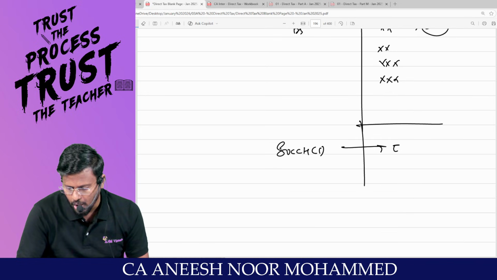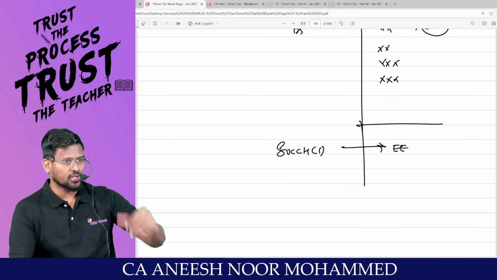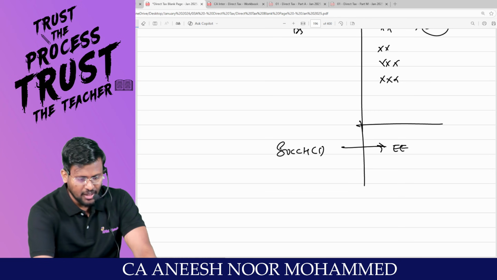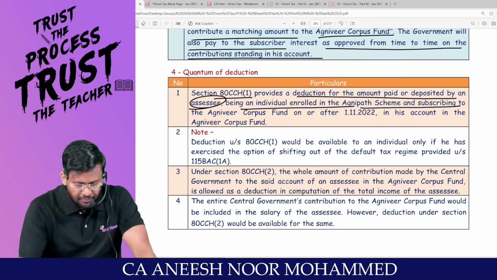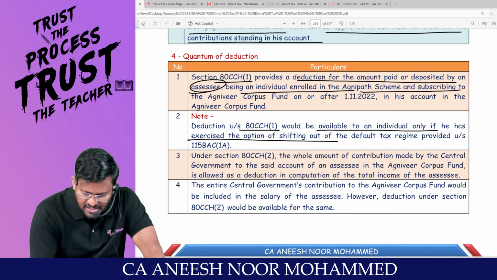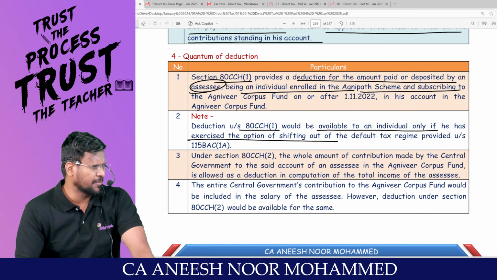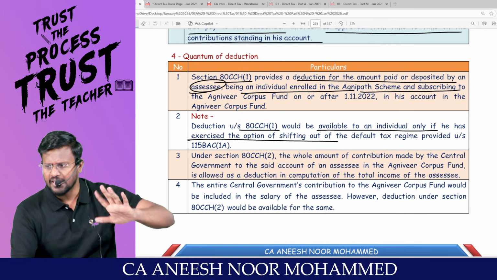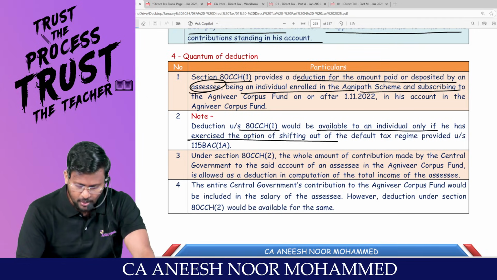That means whose contribution? Employee's contribution. Can we claim it as a deduction under 80CCH subsection 1? Sir, deduction under 80CCH would be available to an individual only if he has exercised the optional tax regime. That means under the default tax regime, 80CCH subsection 1 will not be applicable. Are you all really with me?